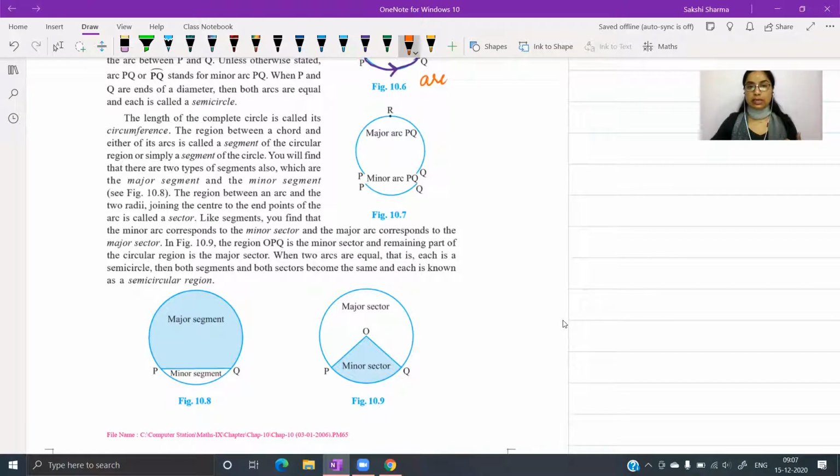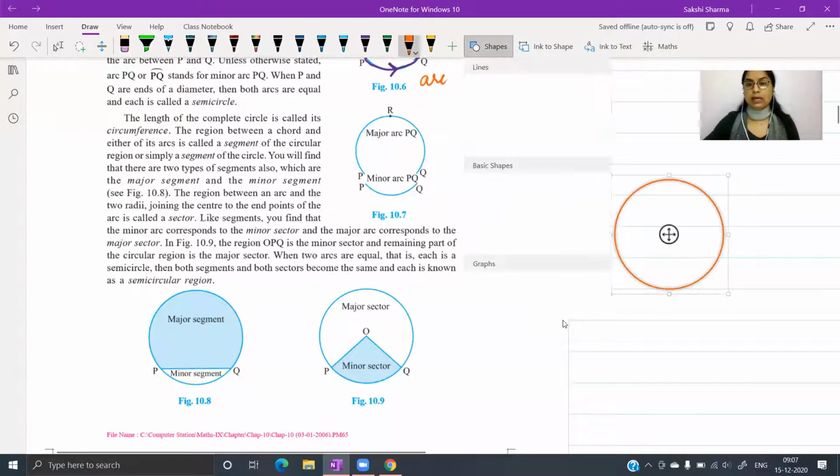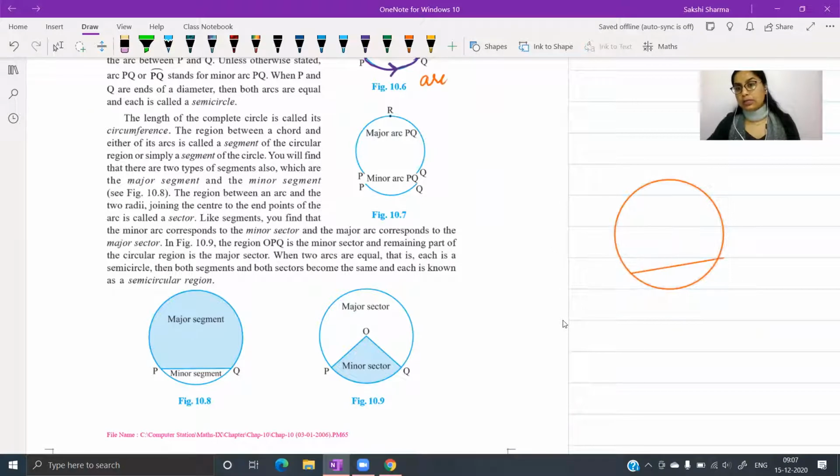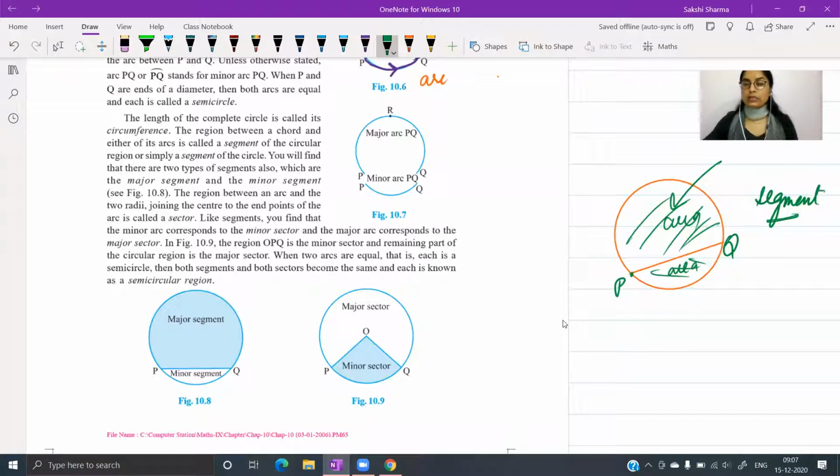तो ये हमारे पास एक सर्कल है. सर्कल में आप सिंपली अगर एक कॉर्ड ड्रॉ कर देते हो, let us say we have a circle and we draw a chord of the circle. What happens is the area within this circle gets divided into two regions. Now this region, this is area, and this is the other part of the area of the circle. These two portions are called segments as shown in figure 10.8. And to define these, the word used is segment. And we say segment is actually area of the circle lying between the circumference and a chord.